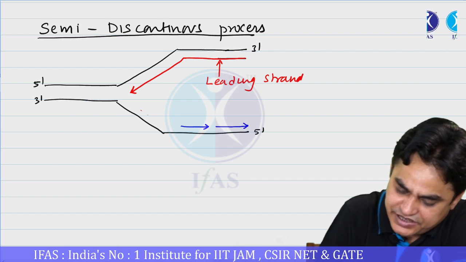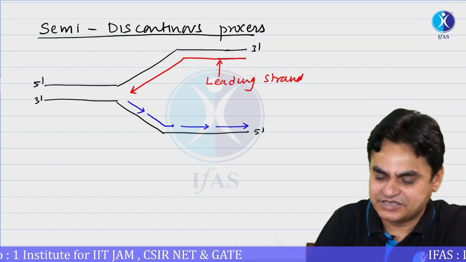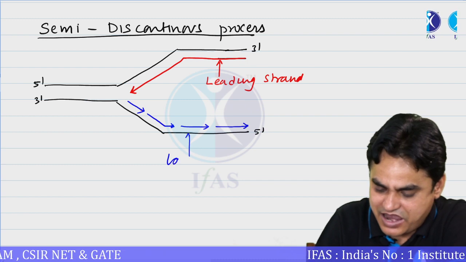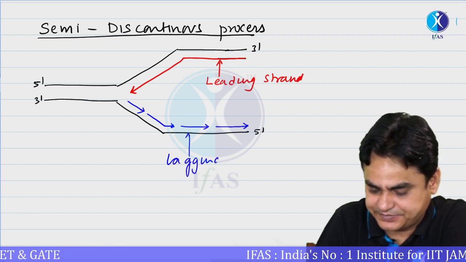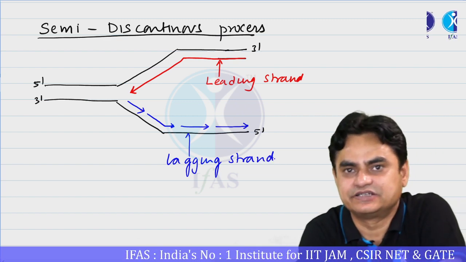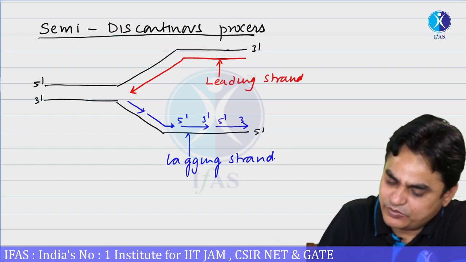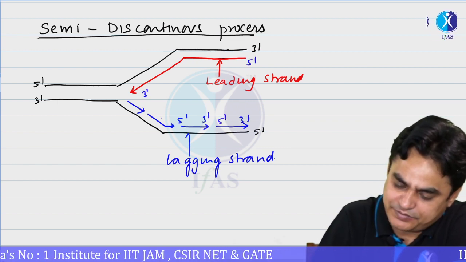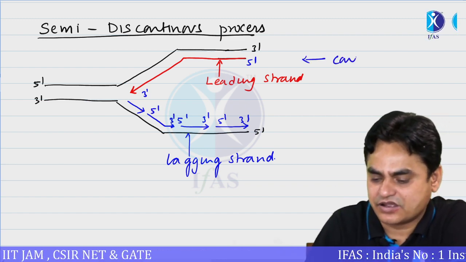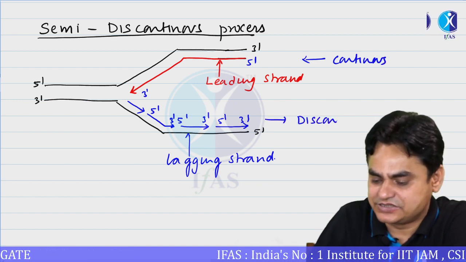This strand which is synthesized in short patches is referred to as the lagging strand. Although the direction of every strand being synthesized is 5' to 3', this is also a 5' to 3' strand. So one strand is continuous, another strand is discontinuous.